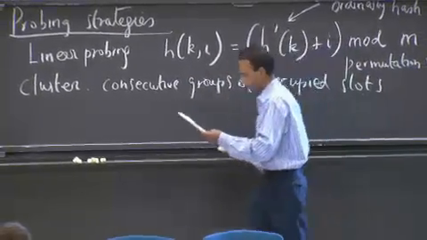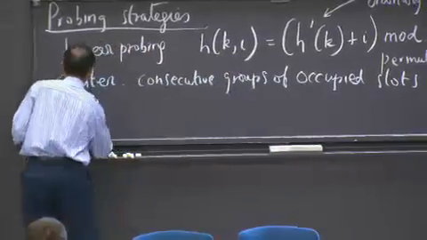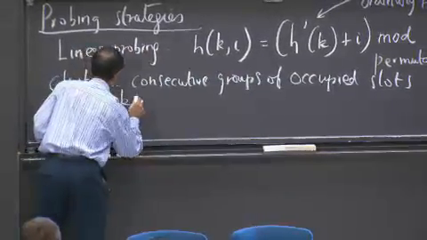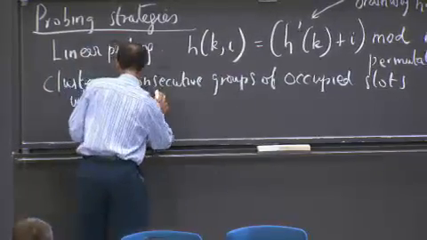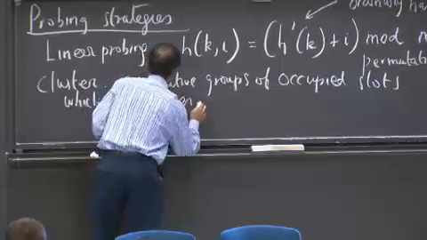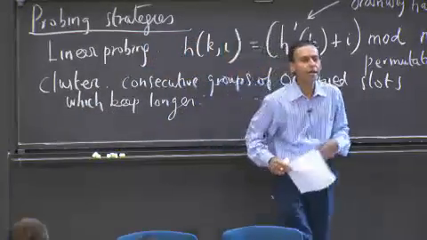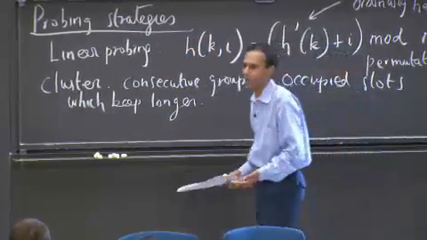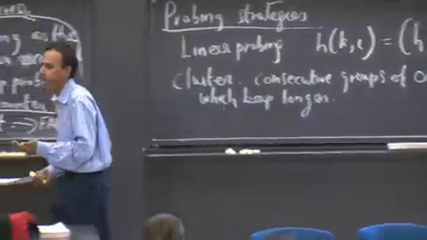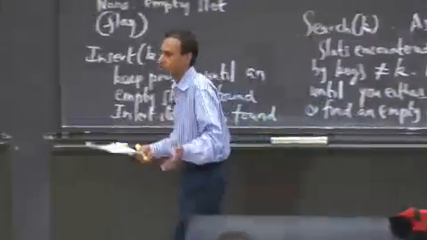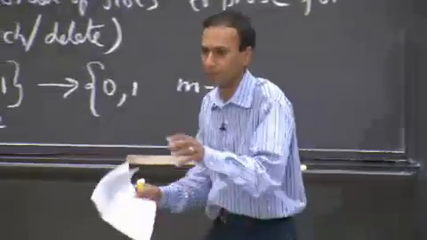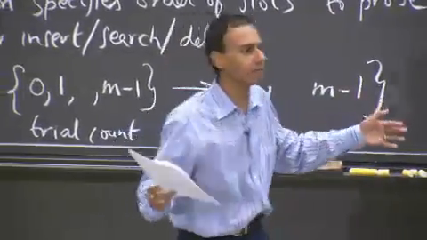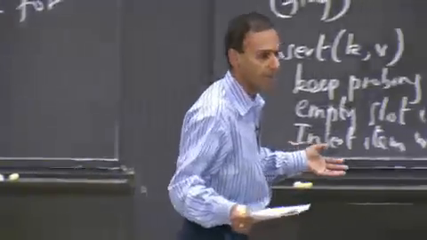Which keep growing. And so these clusters get longer and longer. And if you have a big cluster, it's more likely to grow bigger, right? Which is bad, which is exactly the wrong thing for load balancing. I mean, clustering is the reverse of load balancing, right? If you have a bunch of clumps and a bunch of empty space in your table, that's bad,